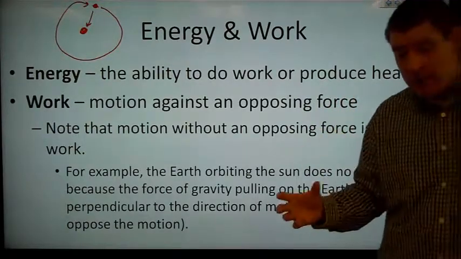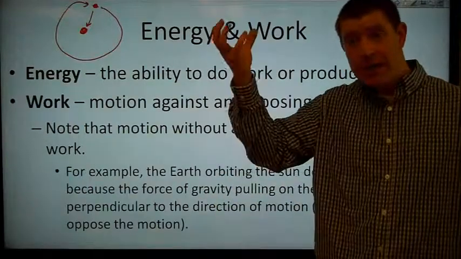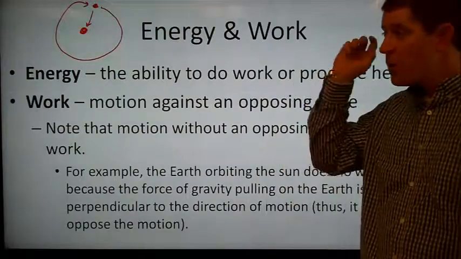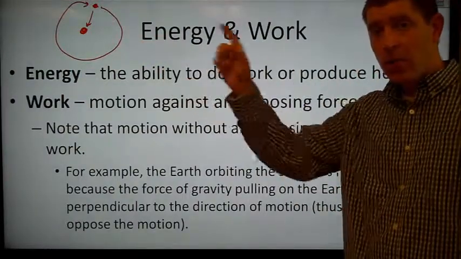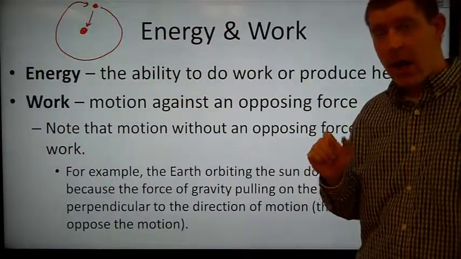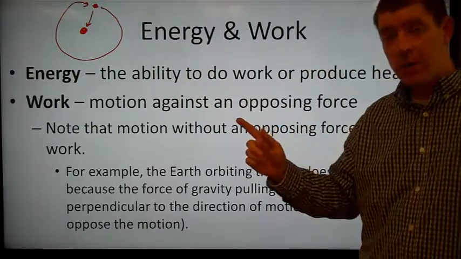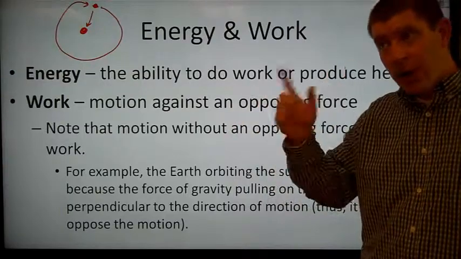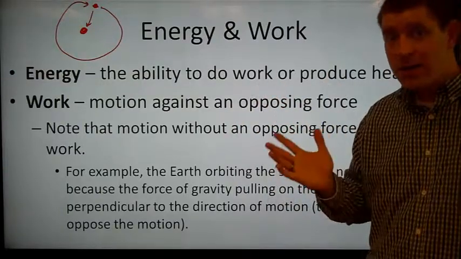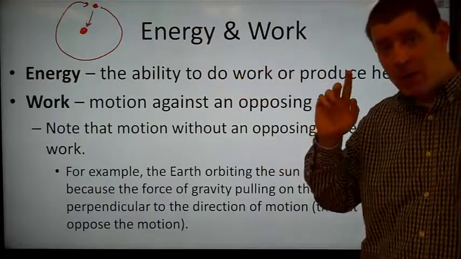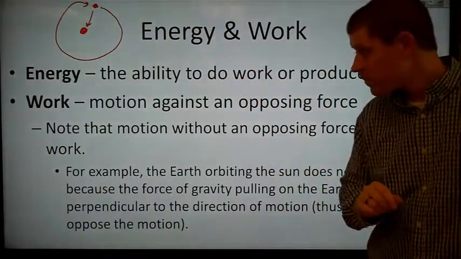So, if I, say, take a ball and I lift it against the force of gravity, now I'm doing work. But if I throw the ball perpendicular to the force of gravity, I'm not doing any work. Because, yes, I'm accelerating the ball, but I'm not opposing any force. Inertia is not a force, right? I'm accelerating the ball. I'm putting energy into the ball, but I'm not doing any work on the ball.